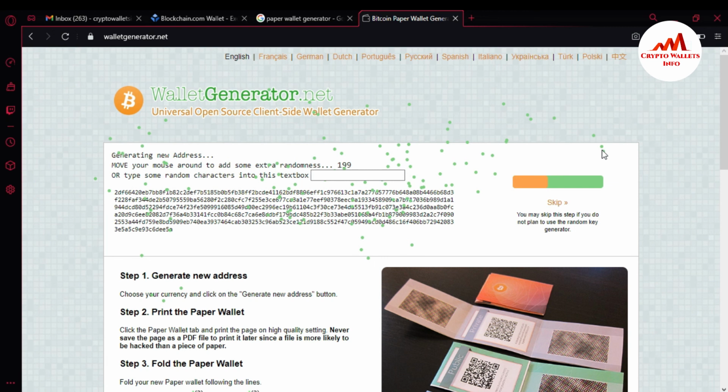And again, keep in your mind, if you have one BTC, please save your one BTC in different addresses, not in one address. This is for security purposes. Sometimes your wallet gets hacked, so the remaining amount will be saved.